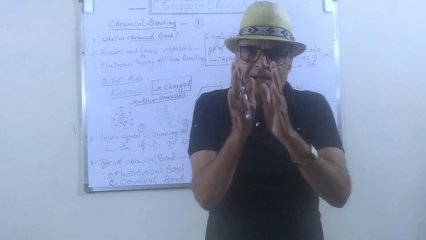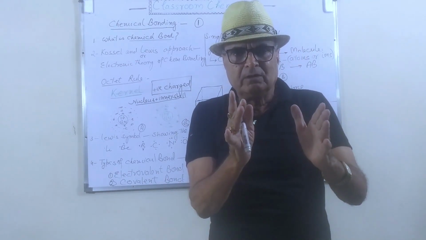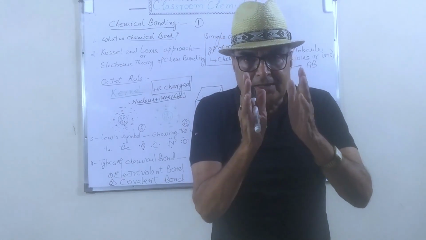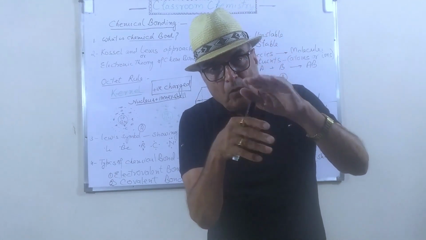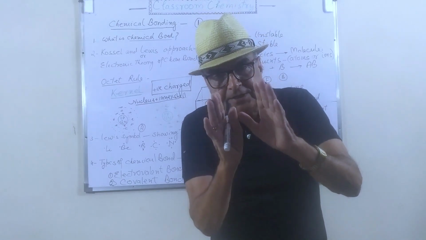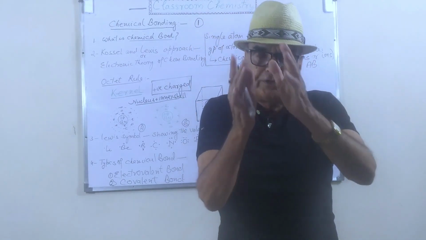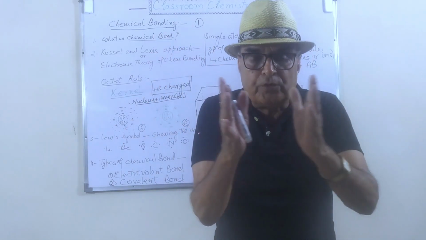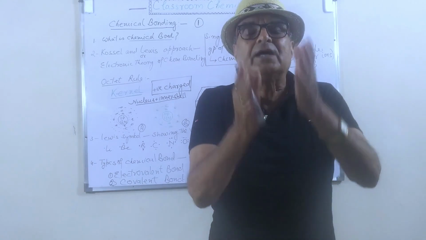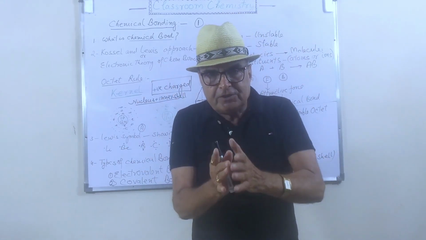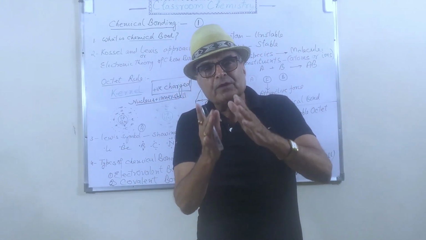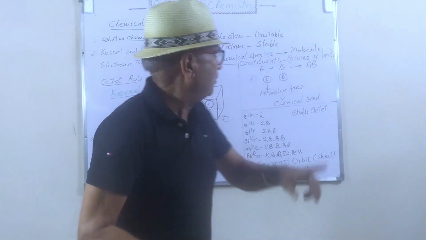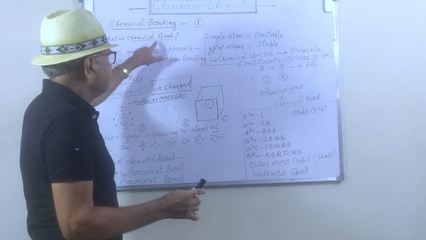When the atom is more reactive, it is unstable. And when it is found in a molecule, when atoms combine with each other, the reactivity of the atoms decreases, so they acquire a stable condition.